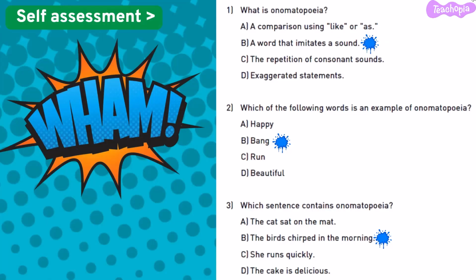Here are a few answers to self-assessment questions. What is onomatopoeia? A word that imitates a sound. Which of the following words is an example of onomatopoeia? Bang. Which sentence contains onomatopoeia? The birds chirped in the morning.